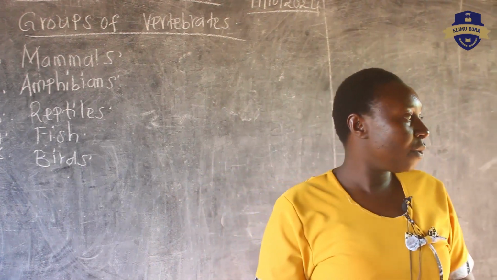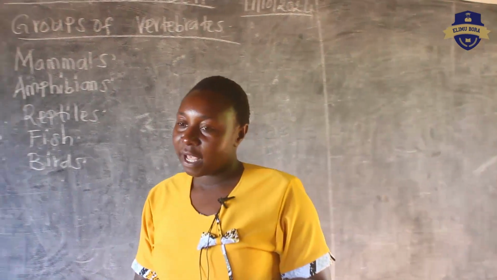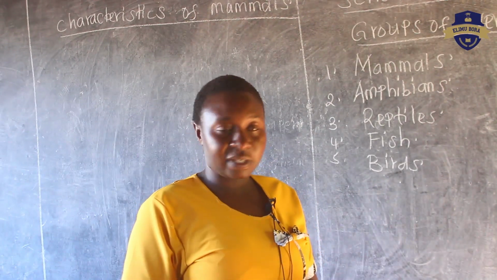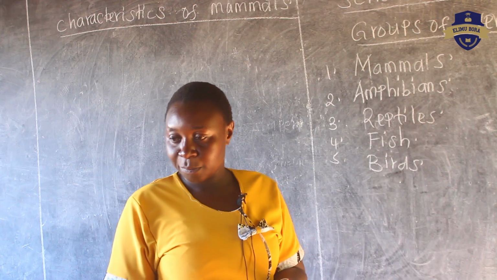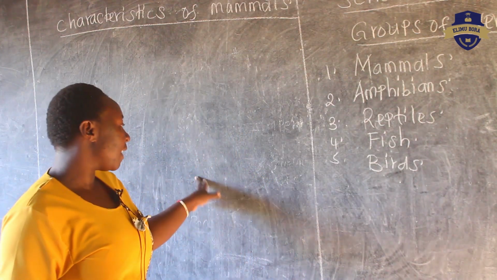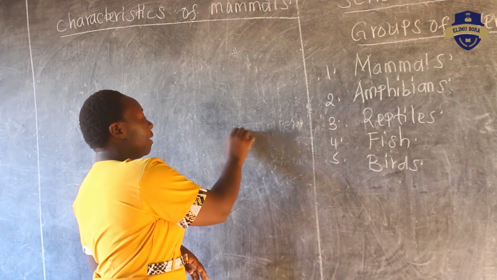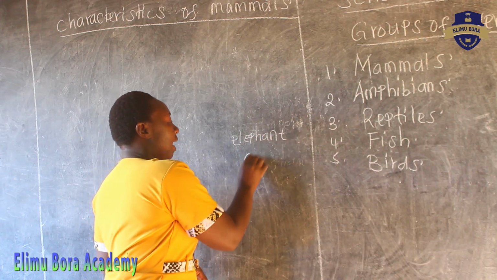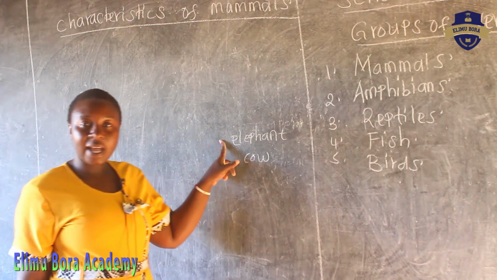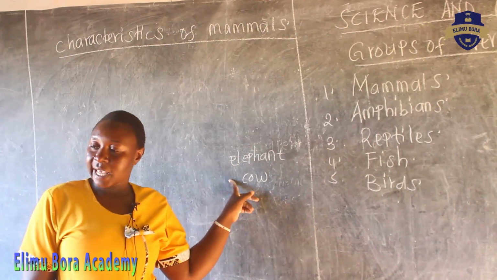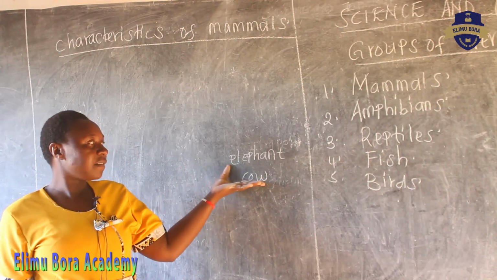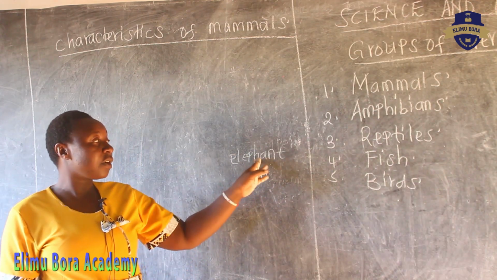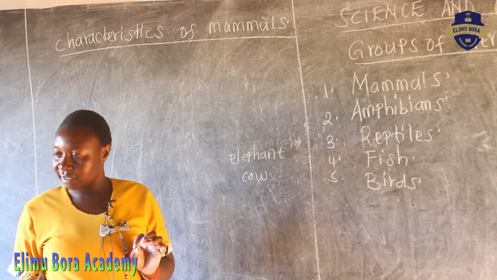So before we look at those characteristics, I want us to maybe name some of these mammals. Do you know the mammals? I want to give you the first example, like the elephant. So when you look at the elephant and you look at the cow, I have a cow and I have an elephant. Do these animals have something in common? Do we have some things that are found in the cow and also you can see them in an elephant?